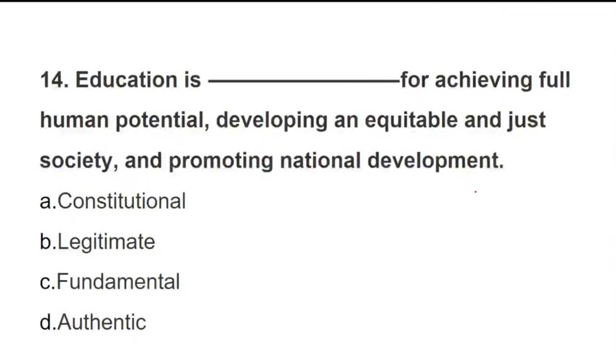Is it constitutional, legitimate, fundamental, or authentic? You are supposed to tell what education stands for in order to achieve human potential, develop society, and promote national development.